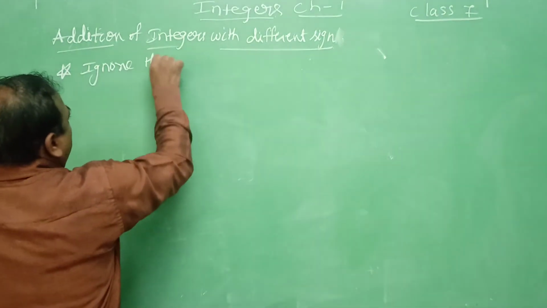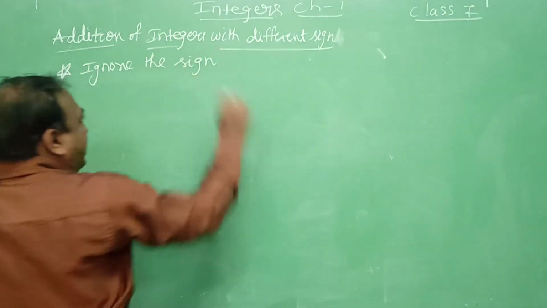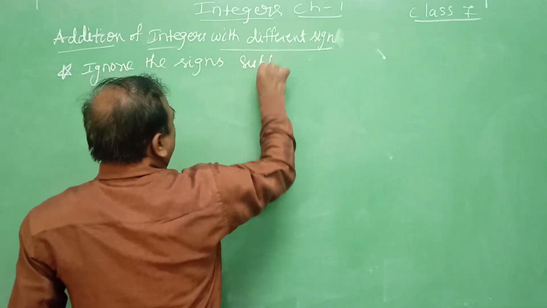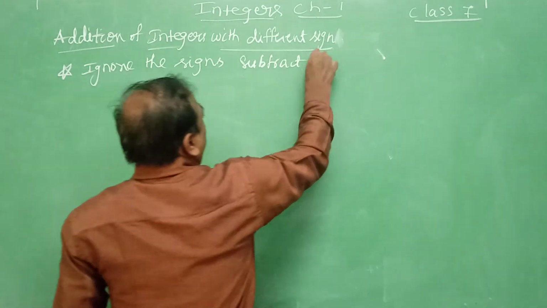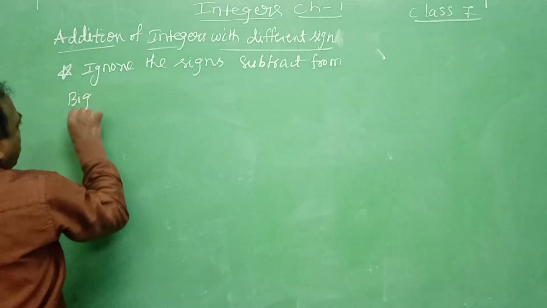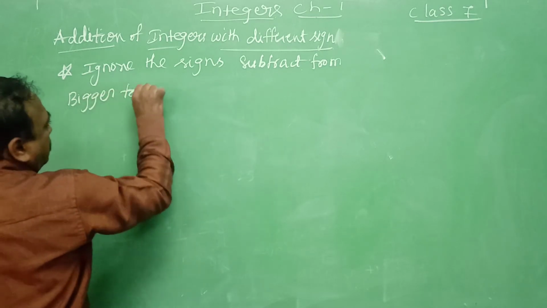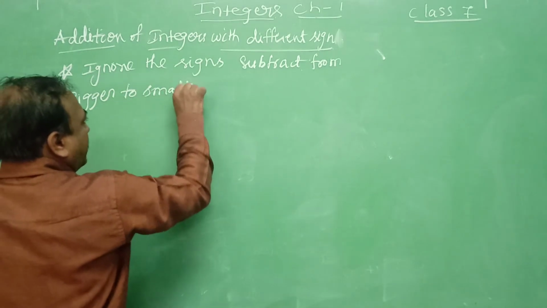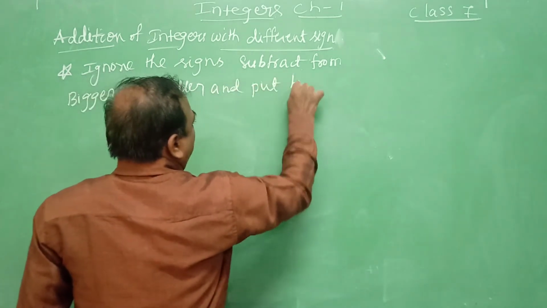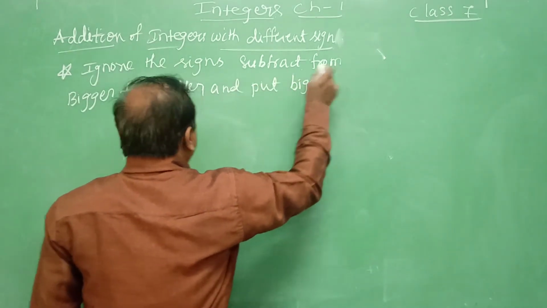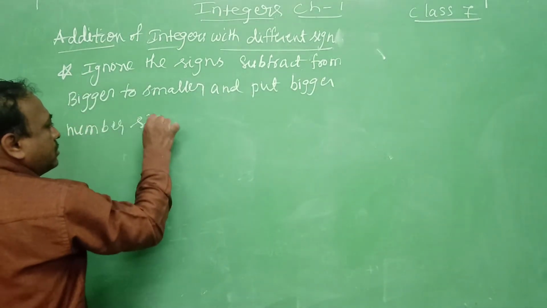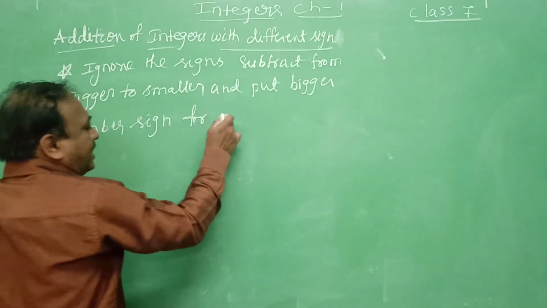Ignore the signs. Subtract from bigger to smaller, and put the bigger number's sign for the result.